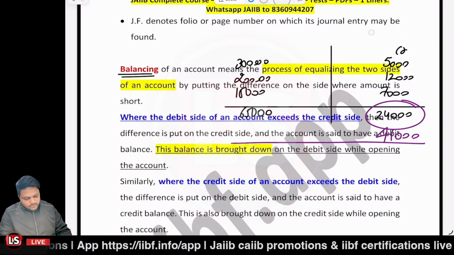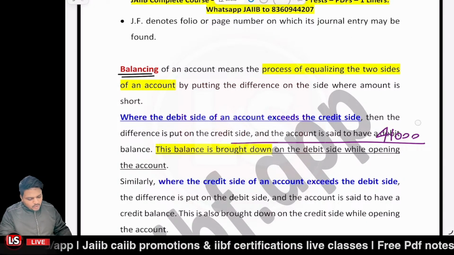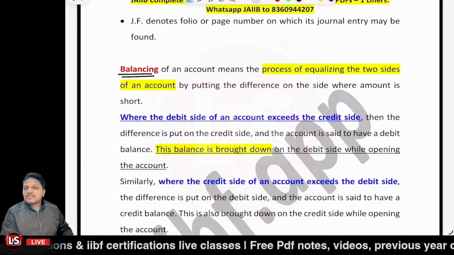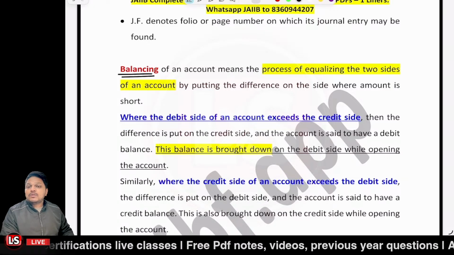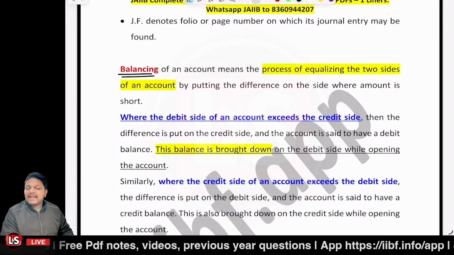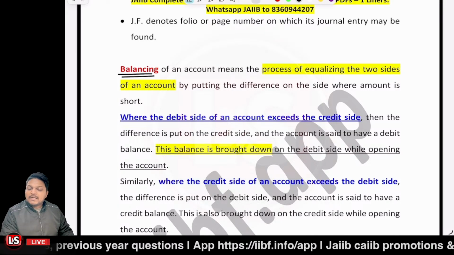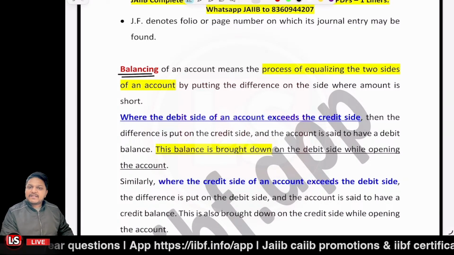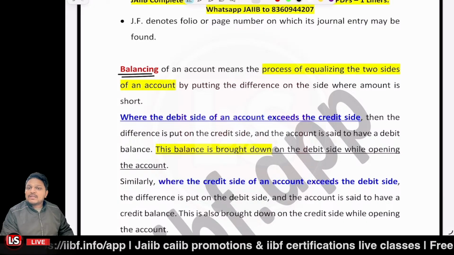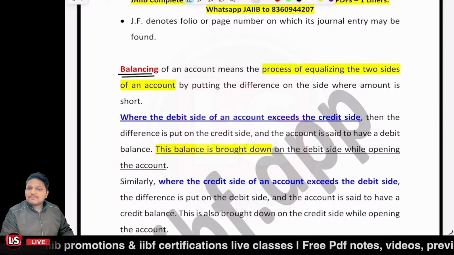Now let's read it out. It means that we want to equalize both of the sides, and that can be done how? We have to put the difference on the side where the amount is short. So if the debit side is exceeding the credit side, in that scenario the difference amount of the debit side and credit side is to be mentioned on the credit side, right? And this is called what? This is called the balance brought down.